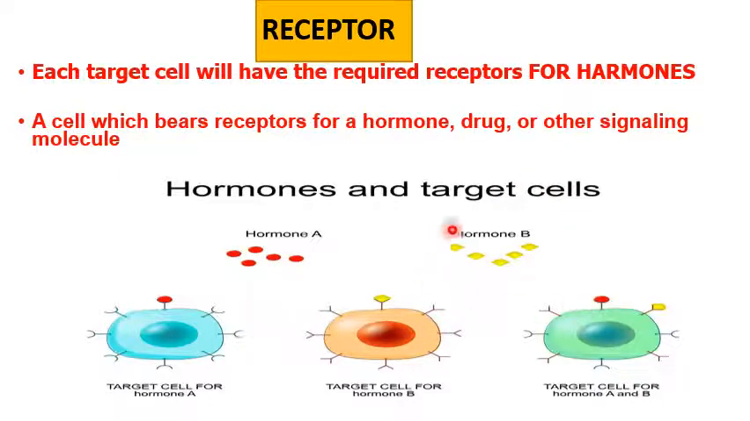But there are certain cells which have the capacity to accept two different types of hormones or two different types of chemical signals. See, here is a cell which has a receptor binding site for both hormones, that is, for hormone A as well as hormone B. So these are the things about receptors.